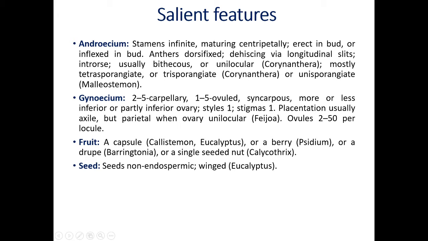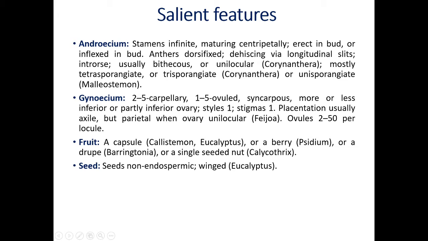They break in this manner, and pollen grains are released. Introrse, that means they dehisce inwards, usually bithecous. Bi means two. Two lobes are present on the anther. Anther divided into two locules or thecae. This condition is called bithecous.